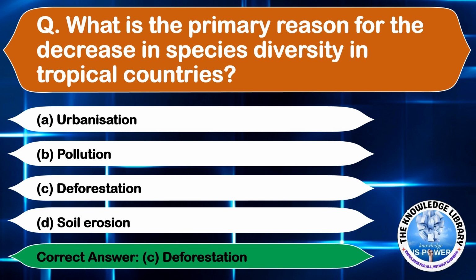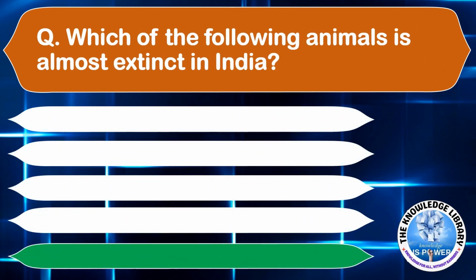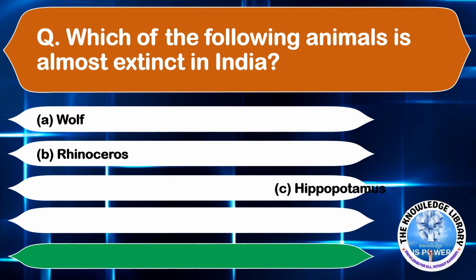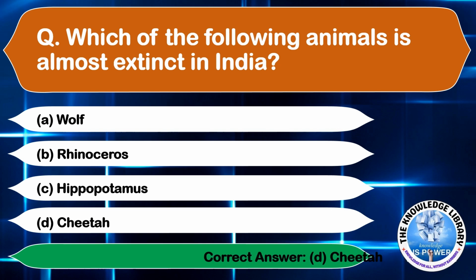Moving on to the next question. Which of the following animals is almost extinct in India? Option A, wolf. Option B, rhinoceros. Option C, hippopotamus. And option D, cheetah. The correct answer is option D, cheetah.